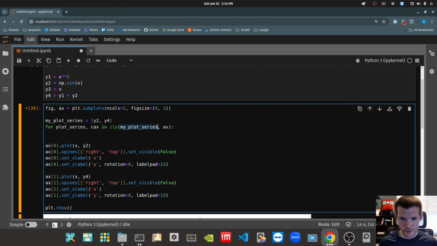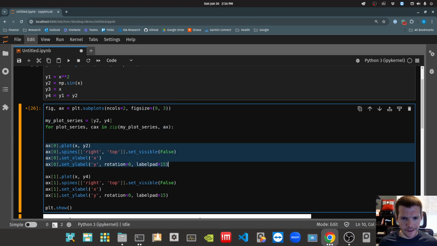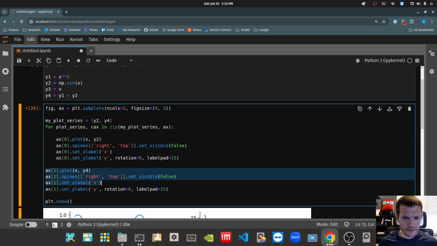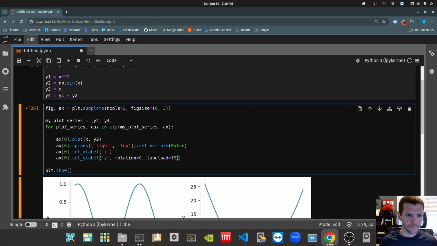That returns elements from my plot series, and AX is just going to iterate over those axes. Now I can nest this underneath. I don't need this one anymore, and instead of plotting on a specific element of that AX array, I'm just going to plot on whatever the current axis is, CAX.